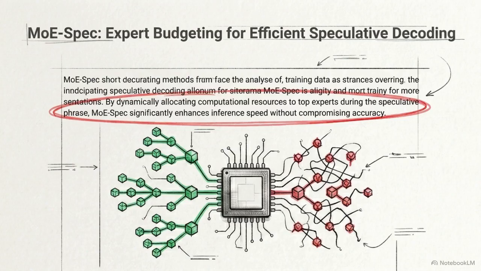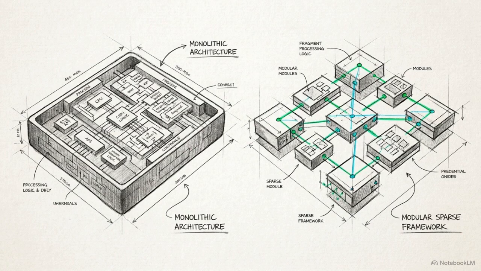A recent paper titled MoE-Spec isolates this physical bottleneck. The researchers introduce a training-free fix that reclaims up to a 30% throughput gain. Accelerating sparse models requires moving past the scaling laws that govern dense architectures.